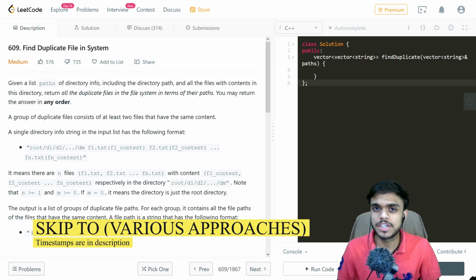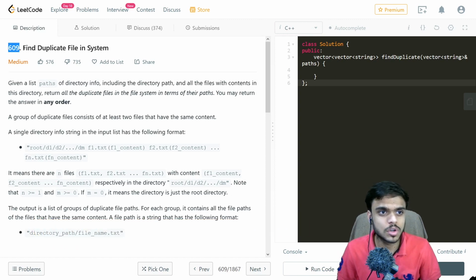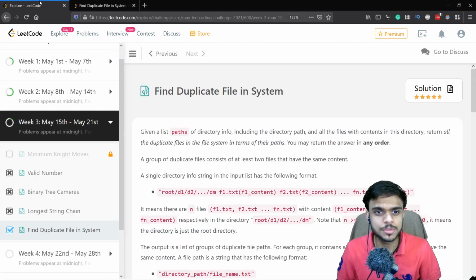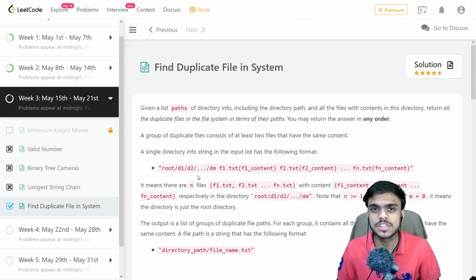In today's video, we'll be solving another LeetCode question, number 609, also called Find Duplicate File in System. It has also been asked on day 18 of my LeetCode challenge, so let's get started.